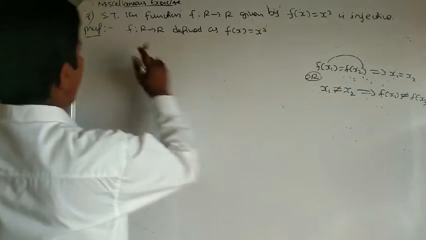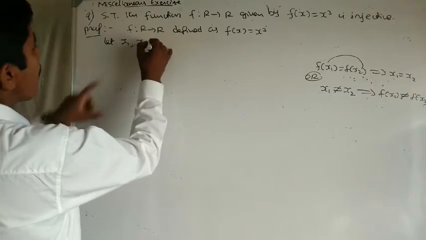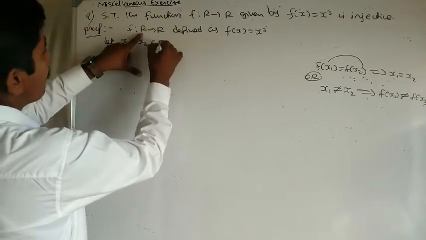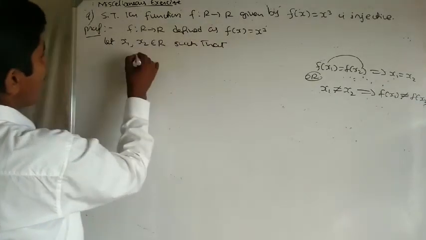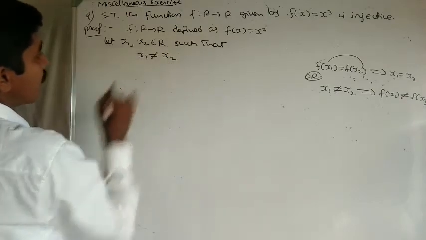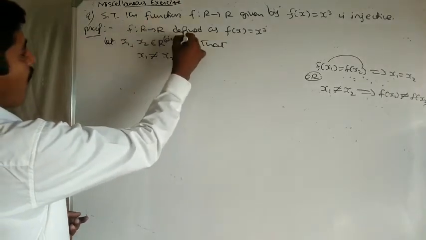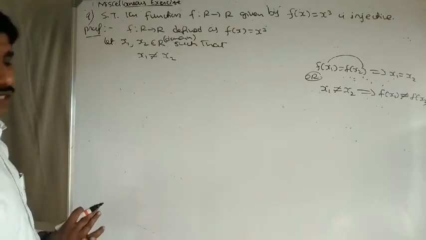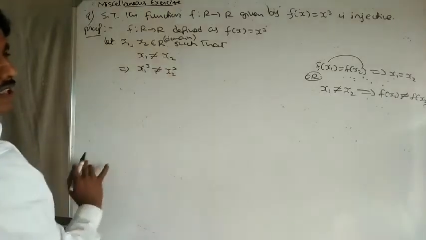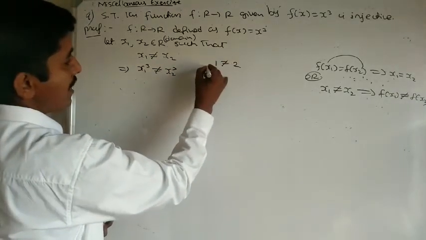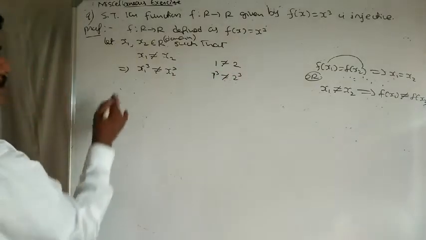Clearly x1, x2 belong to the domain. Let x1, x2 be two distinct elements belonging to R such that x1 is not equal to x2. Taking cube on both sides, x1 cube is not equal to x2 cube. For example, 1 is not equal to 2, so taking cube on both sides, 1 cube is not equal to 2 cube. Correct.